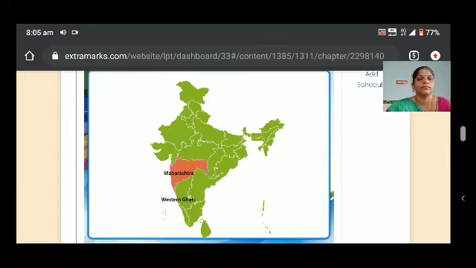Monsoon is experienced in regions like the Western Ghats, Maharashtra, Gujarat, North India, the Himalayas, northeastern states, and West Bengal.